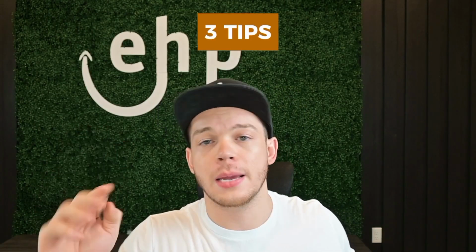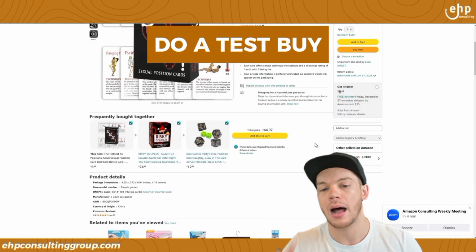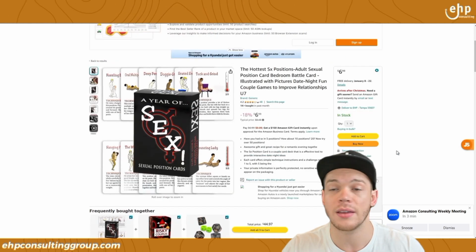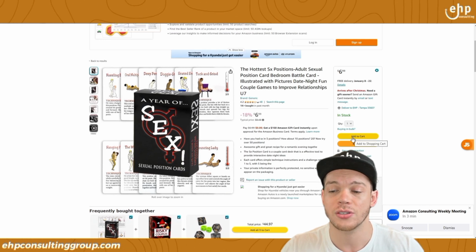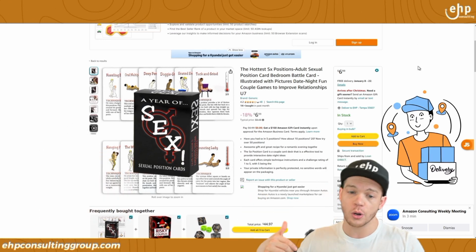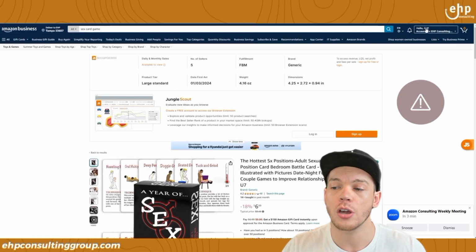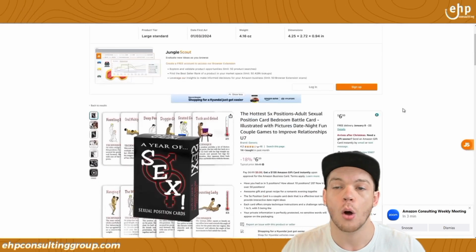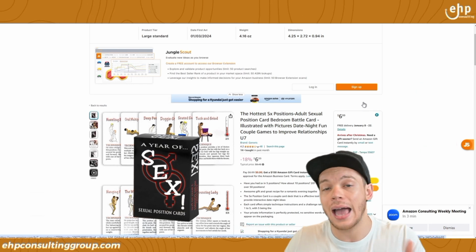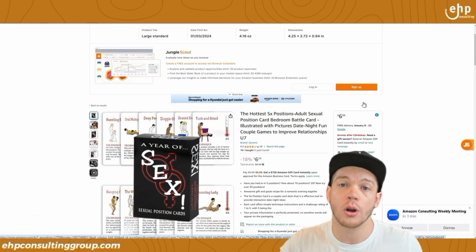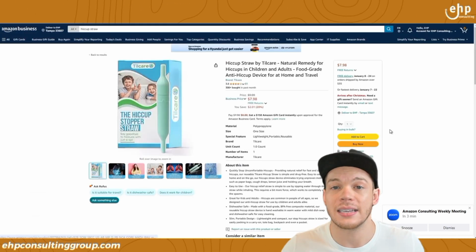Now, for my extra 3 tips to get all of these sellers removed, number 1 is to do a test buy. So this may sound counterintuitive and extremely annoying, but this is just what Amazon wants. What you need to do is actually add this to cart, purchase it, wait for it to be delivered. Once it's delivered, then you can report it on Amazon, because that way you can go to your orders, copy your order ID on whatever you ordered, and when you report it, tell Amazon, I actually did a test buy. I ordered the item. Here's the order. I verified it's violating Amazon's policies, or I verified that it is violating my patent.